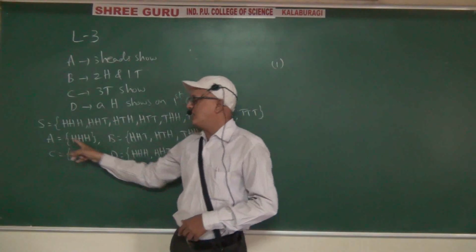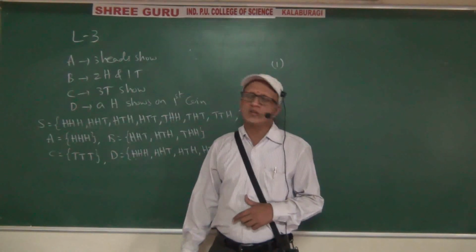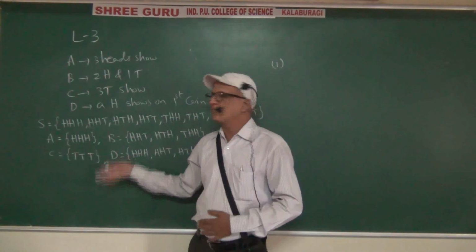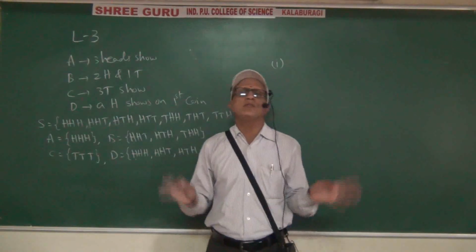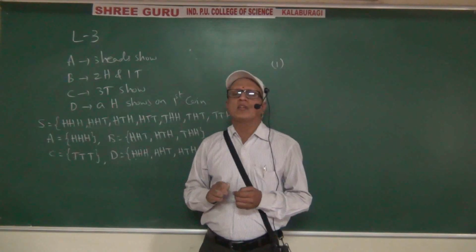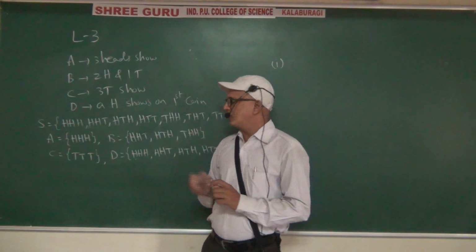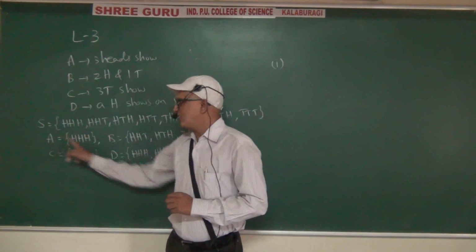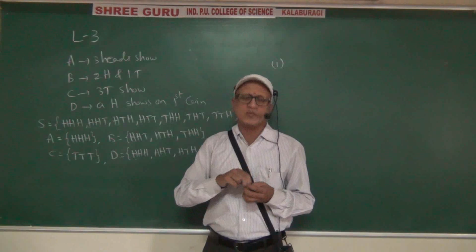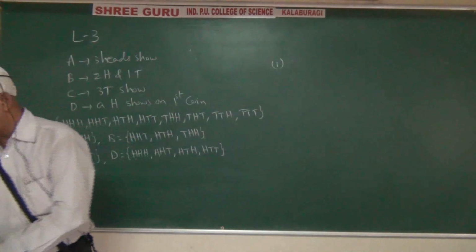Now consider the experiment of tossing a coin 3 times. Let capital A be the event of getting 3 heads, and capital B be the event of getting 3 tails. A intersection B equals the empty set. So A and B are mutually exclusive. That's it. Still, if you want to write it more simply, the starting statement is compulsory. Consider the event of tossing a coin 3 times. A intersection B equals the empty set, so A and B are mutually exclusive. Like that you can finish.